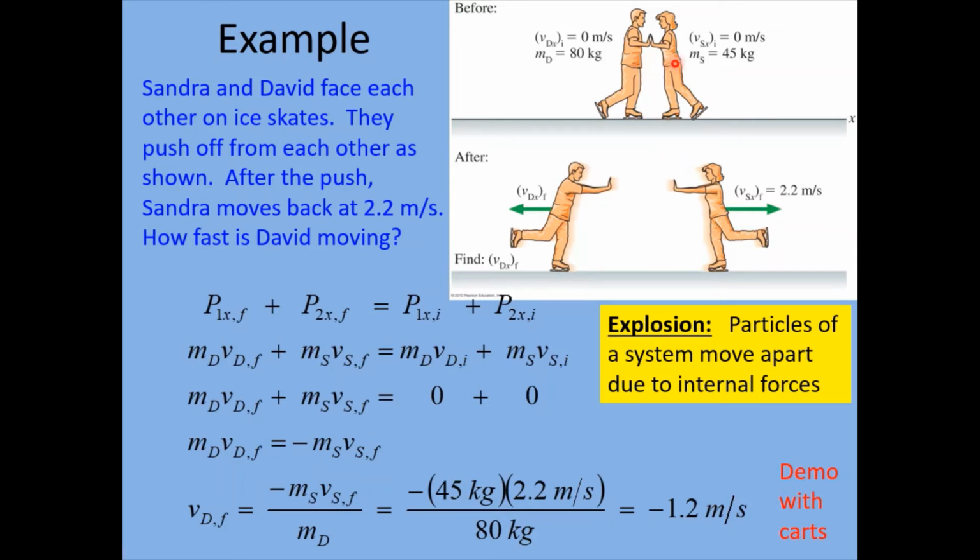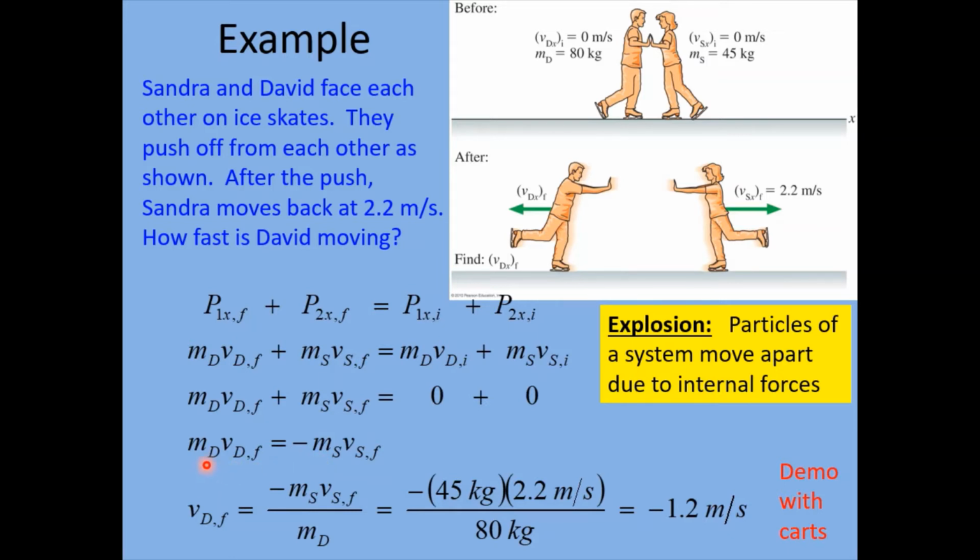So in the initial picture, of course, they're not moving yet. So we can set both of these terms over here on the right side to 0. So now all we have to work with are these two terms here, the final momentum of David and Sandra. So let's equate them by moving this term to the other side. Just do some algebra here.